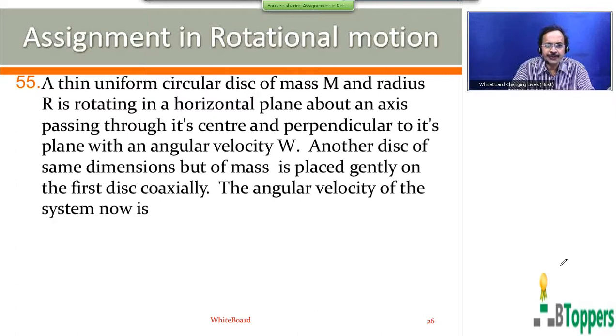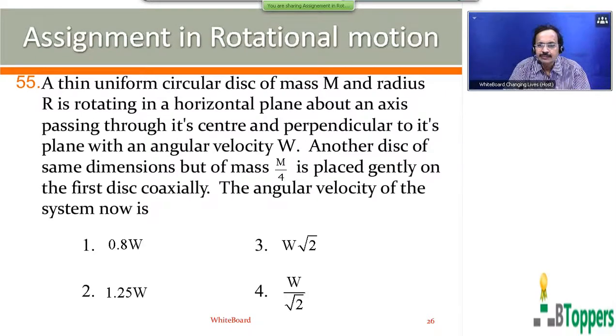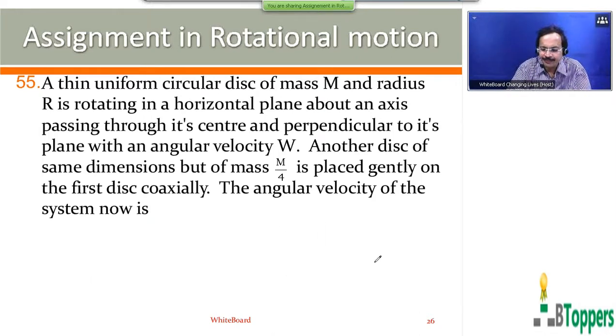A thin uniform circular disc of mass capital M and radius capital R is rotating in a horizontal plane about an axis passing through its center and perpendicular to its plane with angular velocity omega. Another disc of the same dimensions but of mass M by 4 is placed gently on the first disc coaxially. The angular velocity of the system now is?